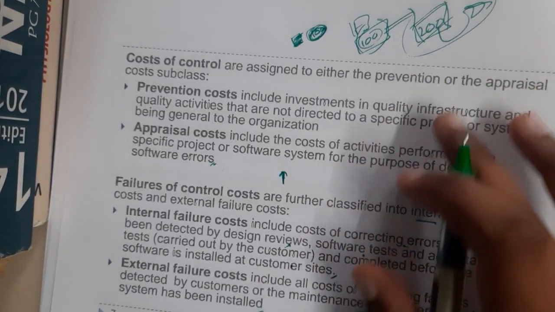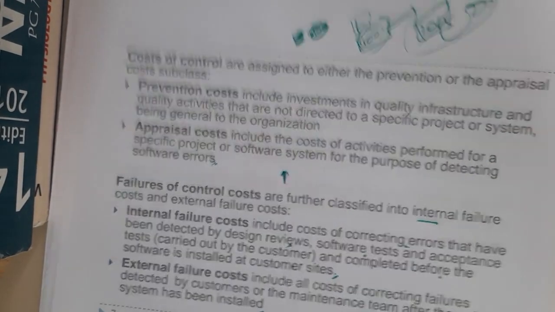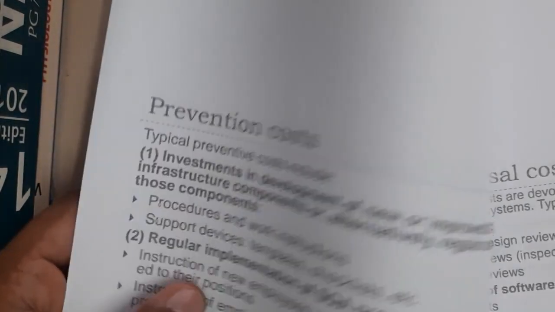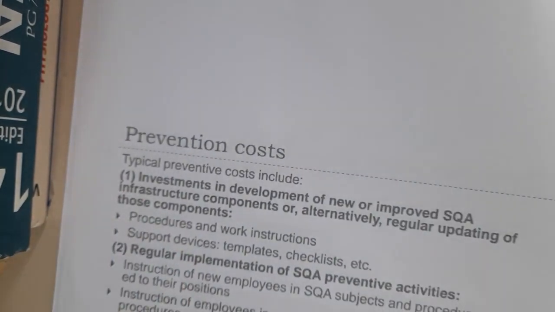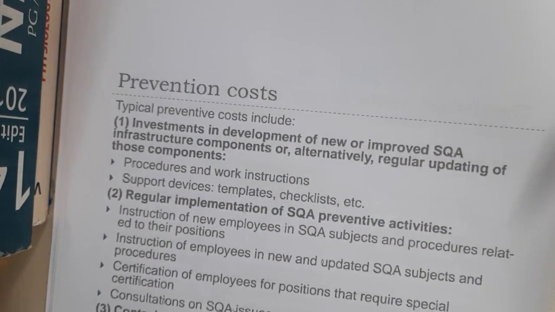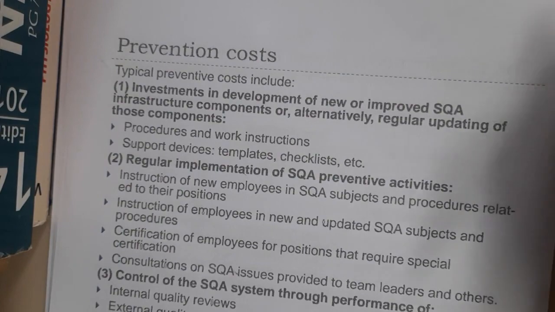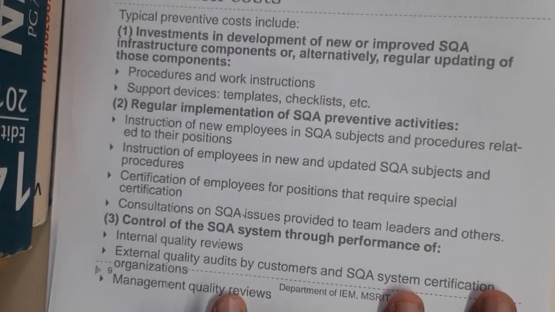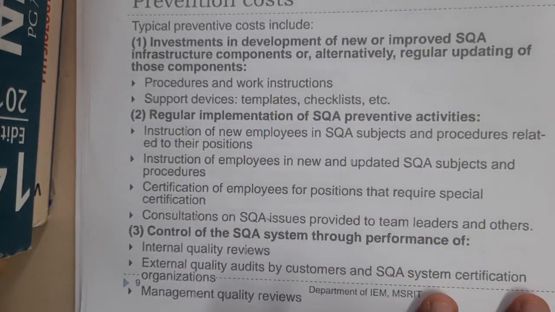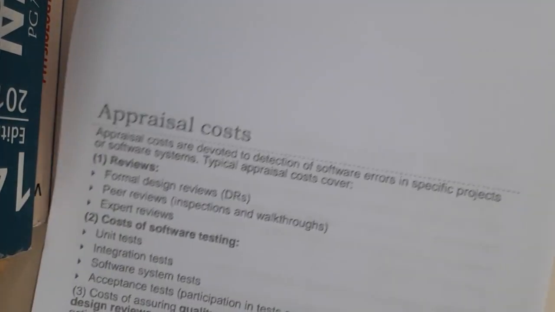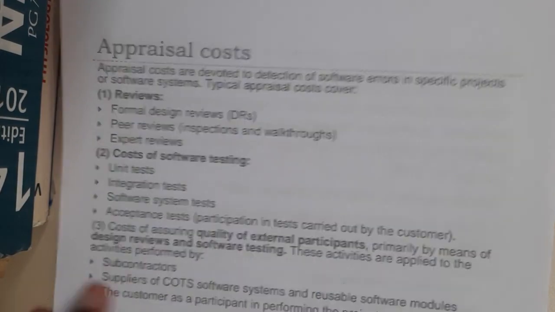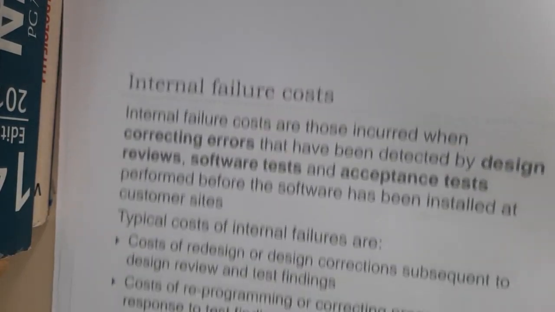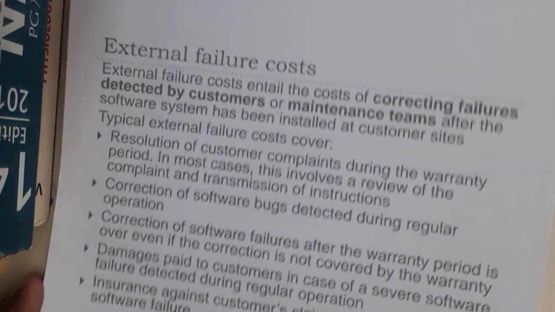Now I hope everyone is 100% clear with the four types, right? Let us continue. There is some more information about each and every type in the next pages. I think you will be going through it. For prevention cost, we have some information. Please go through it, it will be really easy. There is nothing complex in it. Similarly, appraisal cost, the reviewing cost of software testing and everything will be included. Similarly, we have internal failure, as well as external failure.